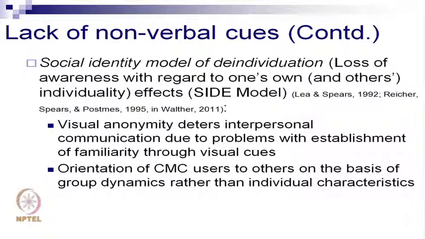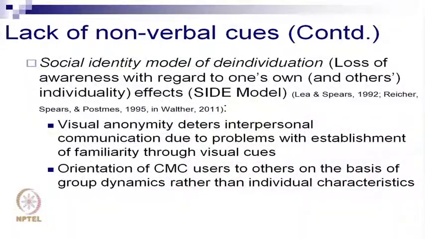Orientation of CMC users to others on the basis of group dynamics rather than individual characteristics. So what we do is, we are unable to see people's individual characteristics, so we start attributing these traits to them based on how they behave in the groups. In teleconferencing, somebody is aggressive, somebody is not. So you say, okay, so and so can get things done, even though people are sitting on different continents.